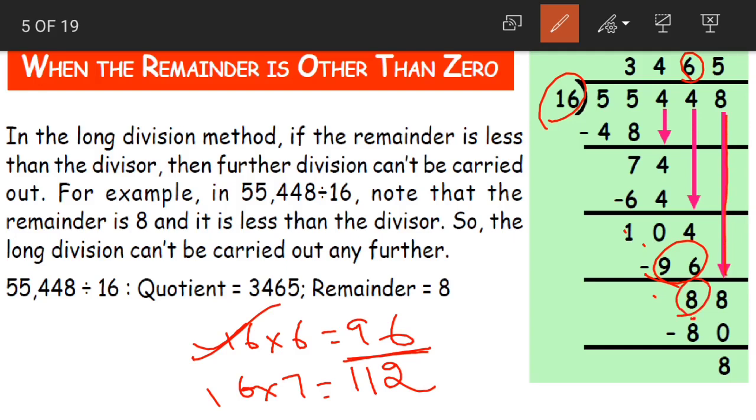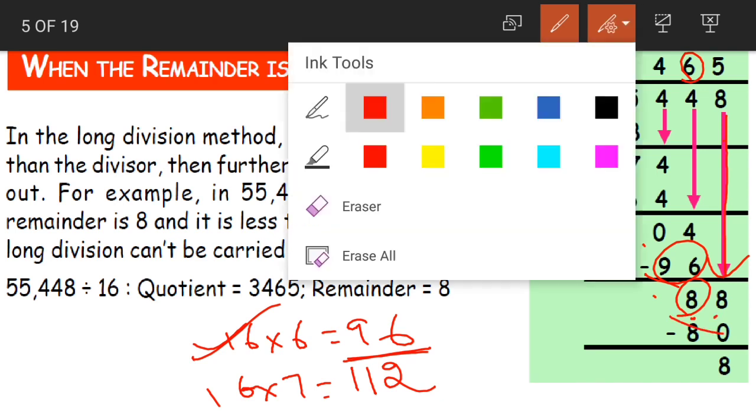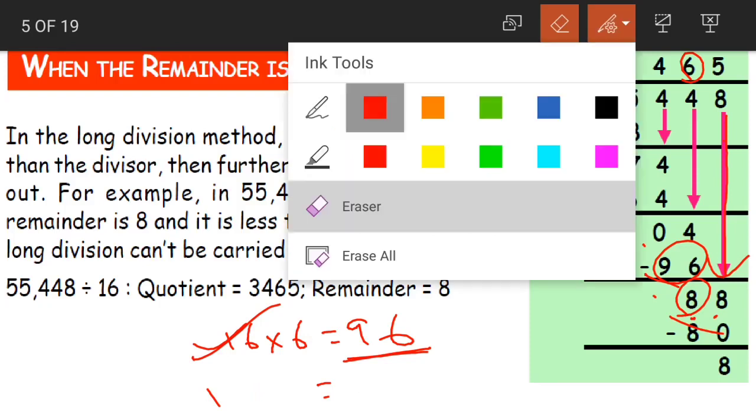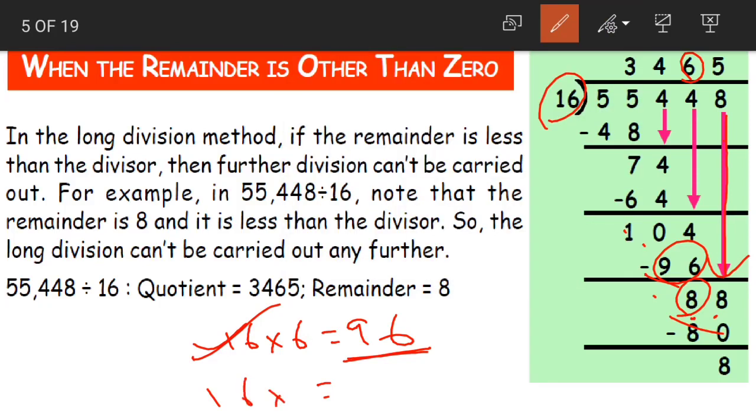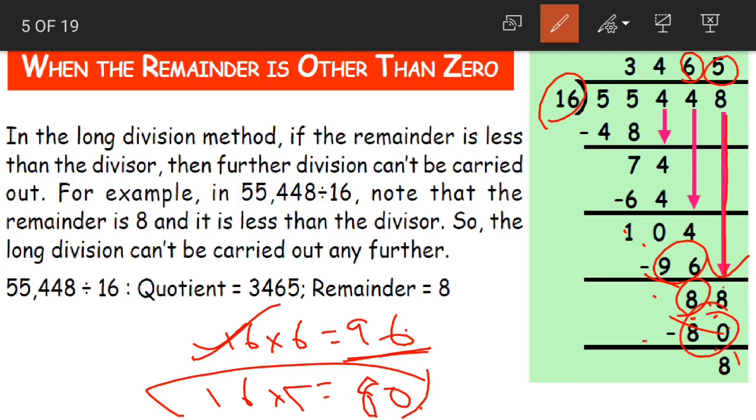Now again after 8 we have another digit, right? Now let us bring that down. 8 comes down. 8 and 8 becomes 88. 8 and 8 becomes what, children? 88. Now where does 88 come? 88 comes between 16 5s are 80 and 16 6s are 96. Now again going for the smaller number. So 16 5s are 80. Now when we subtract, 8 minus 0 is 8, 8 minus 8 is 0.